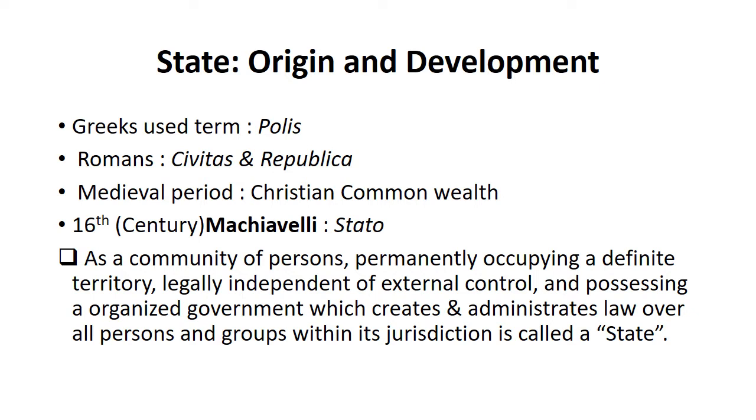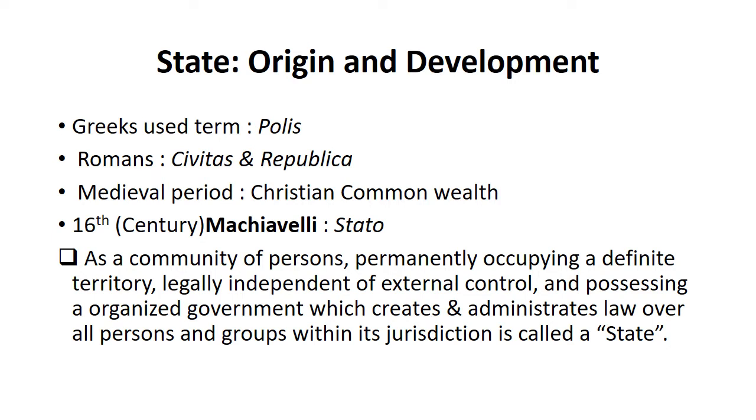So, as a community of persons permanently occupying a definite territory, it's actually the definition of state. When we talk about state, we say it is a community of persons who are permanently occupying a definite territory, and they are legally independent of any external control, and they possess an organized government which creates and administers laws over all persons and all groups within its jurisdiction. When all these things are happening, we say that it is called a state.